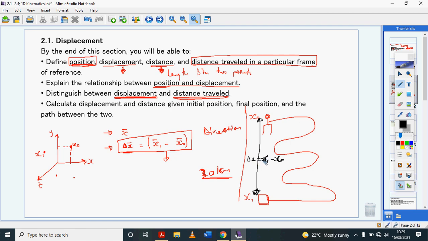But distance traveled is a scalar quantity. It's asking you how much distance did Solomon actually travel on these roads all the way until he got to school, right?